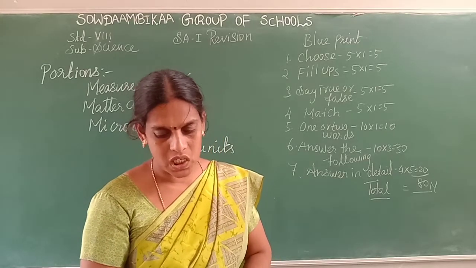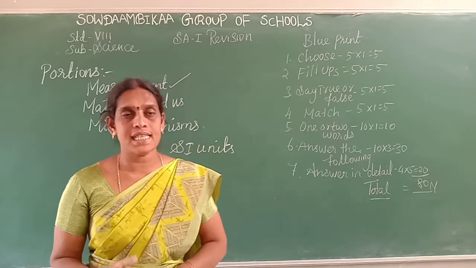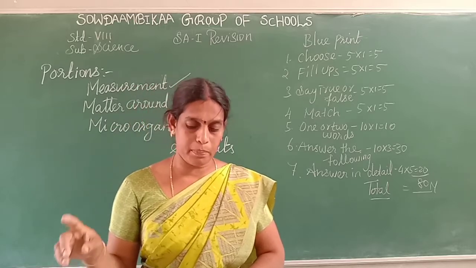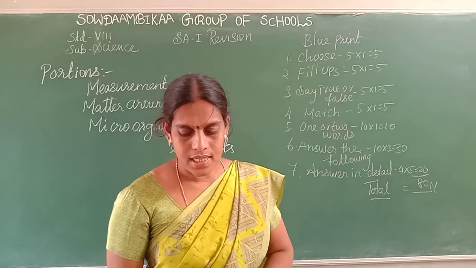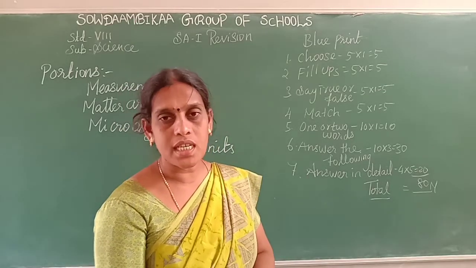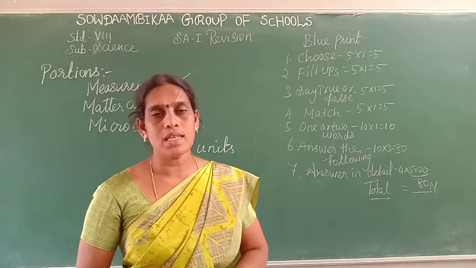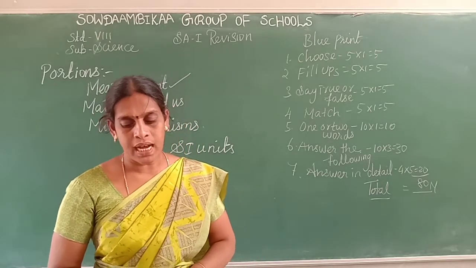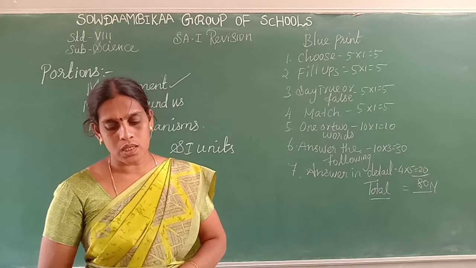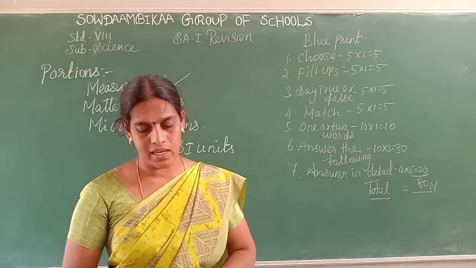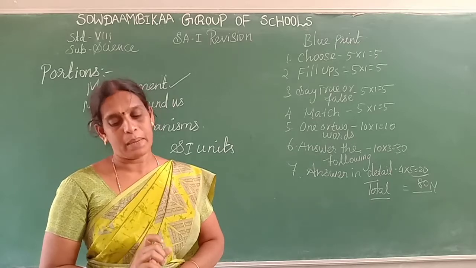An ammeter is used to measure electric current. A substance containing 6.023 into 10 to the power of 23 atoms or molecules is 1 mole. Luminous intensity is the amount of visible light that is emitted in a unit area per unit solid angle. A quartz clock uses electronic oscillations. Uncertainty in the measurement is called error. Closeness of the measured value to the original value is accuracy. The intersection of two straight lines gives a plane angle.